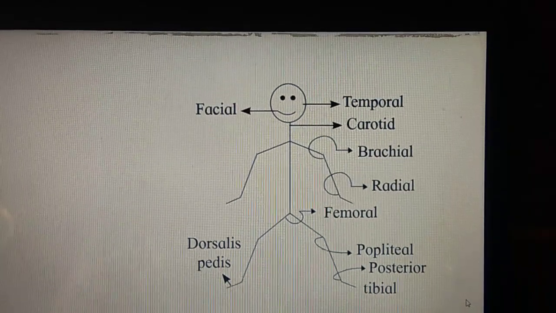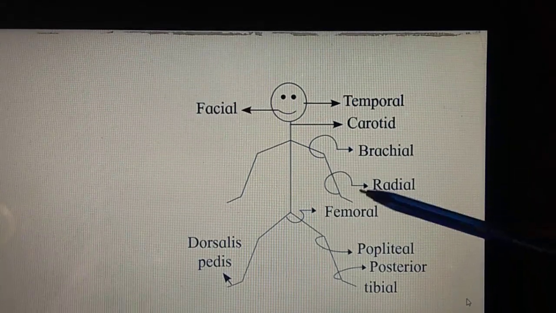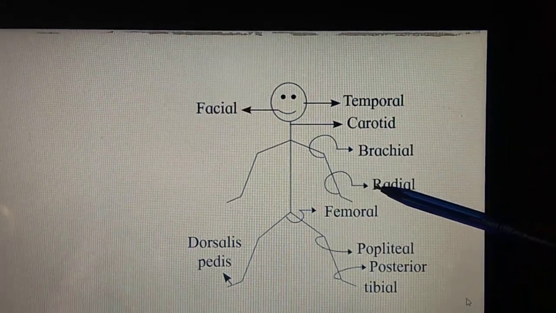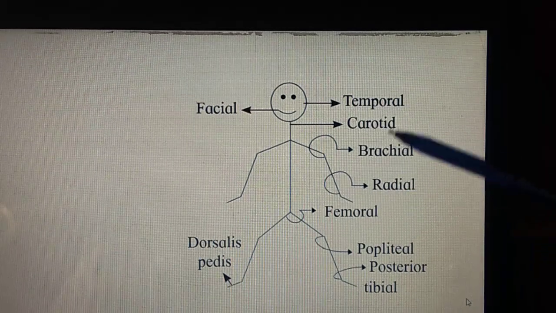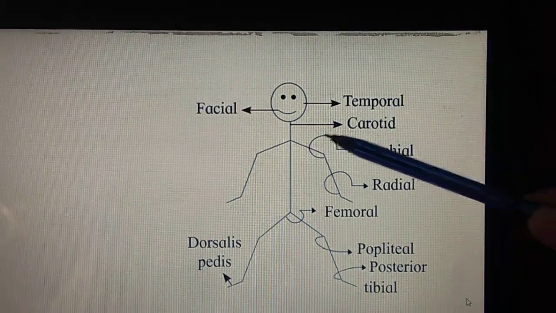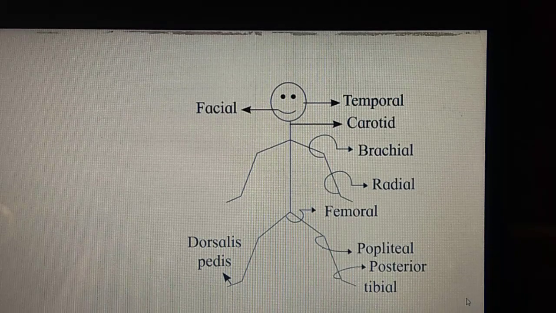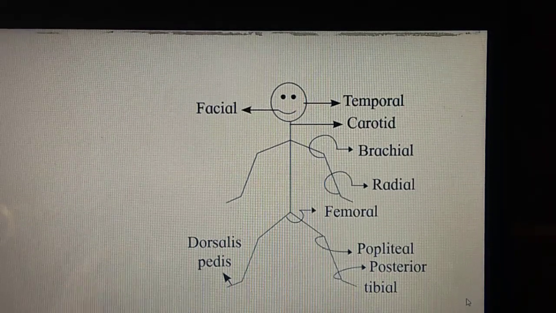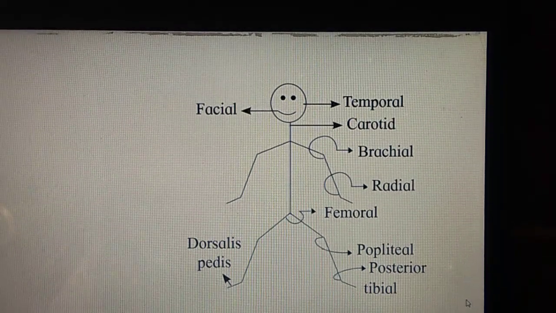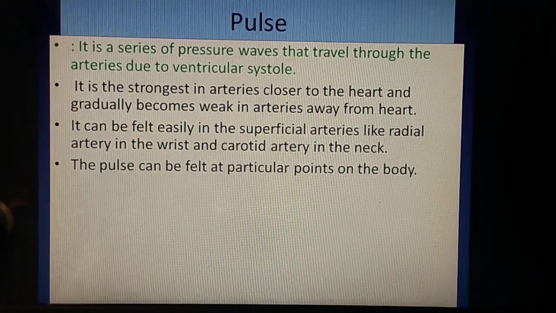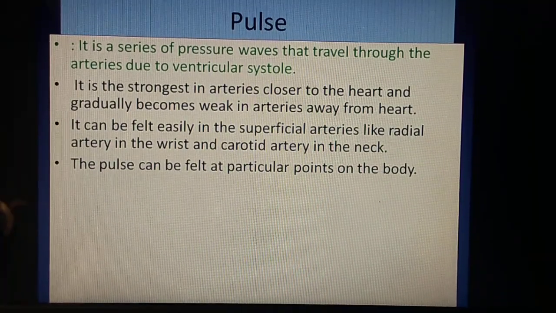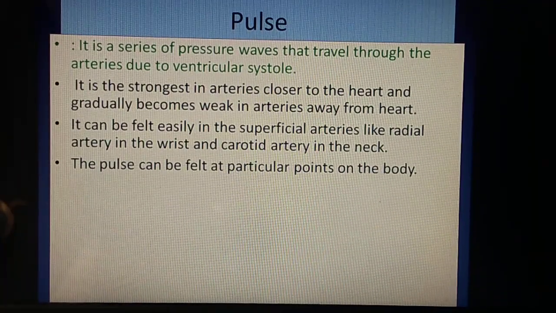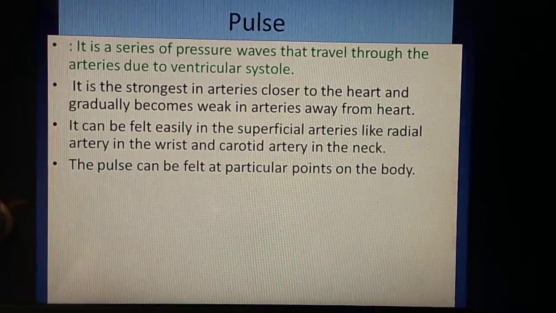But out of that, which is generally used to take the pulse? The radial artery, and then the carotid artery, which is present at the neck region. So this is about pulse, which can be taken at different regions. These are various regions of the body where the pulse can be felt.